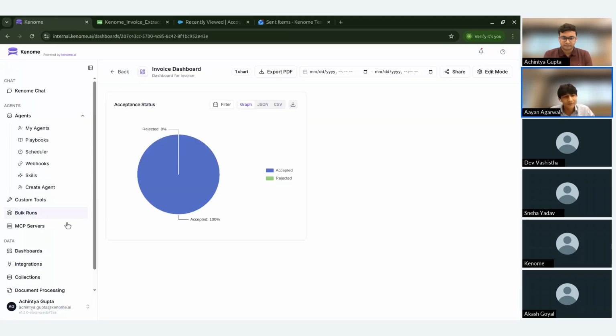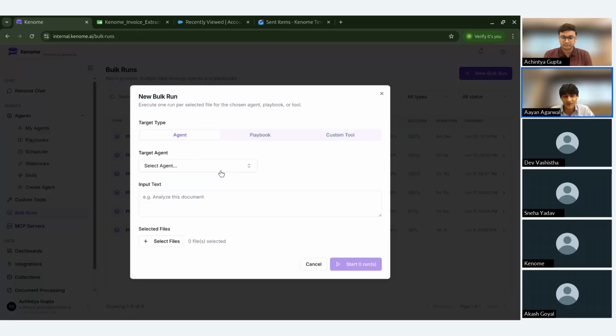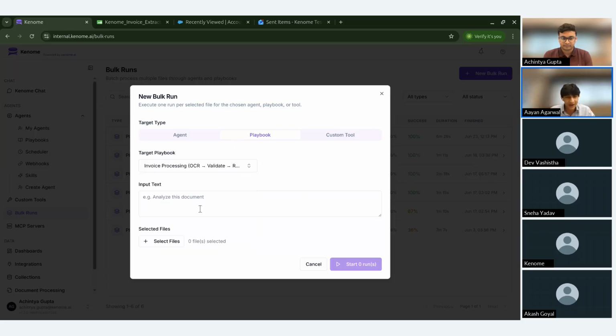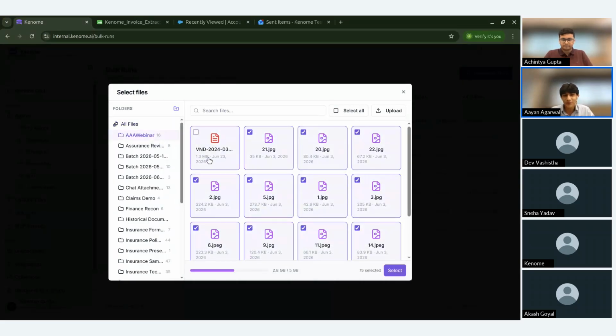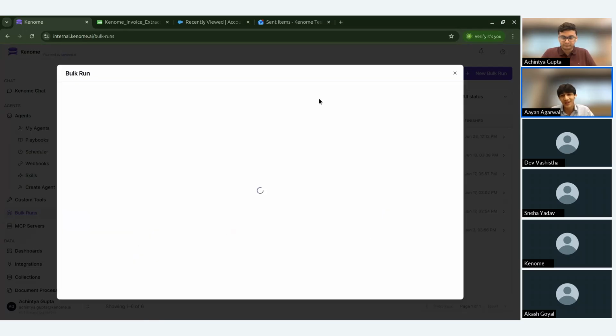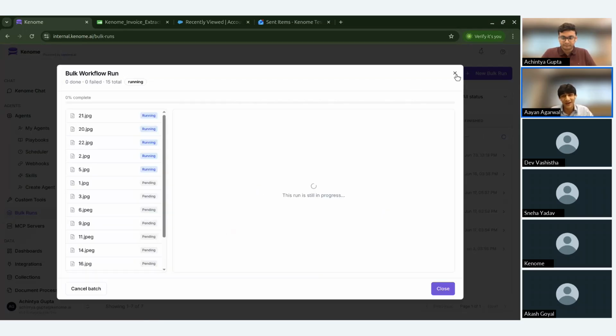I'd also like to give emphasis on one of our features, which is bulk runs. So basically, bulk runs helps us run our agents, our playbooks, or our custom tools with multiple instances in parallel, right? So if you have, for example, I have this playbook, I can basically give it an input and I can select multiple files at once. So I don't have to manually run every single invoice one at a time. So this feature essentially helps us run a lot of data together.